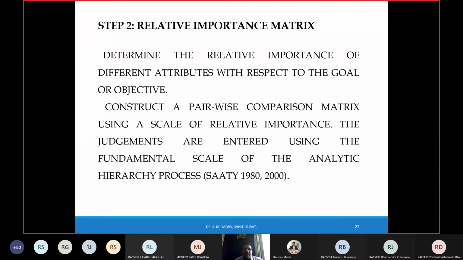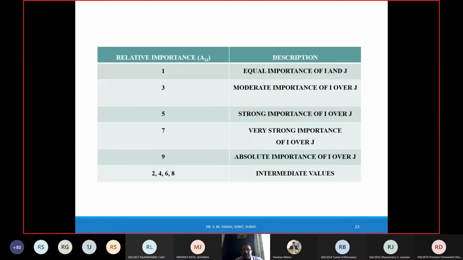Now the second step. What is the second step? You have to prepare the relative matrix. How do you prepare the relative matrix? The scale has been given by Saaty, and you have to rank the alternatives. You have to compare the alternatives, like you have to compare cost and luxury, as I said. So cost and luxury you have to give relative importance: cost is important or luxury is important. For that, relative importance is given, and Saaty has given a 1 3 5 7 9 scale,